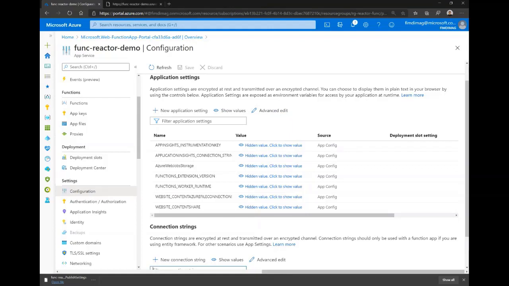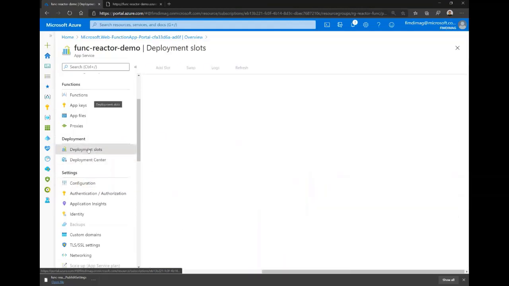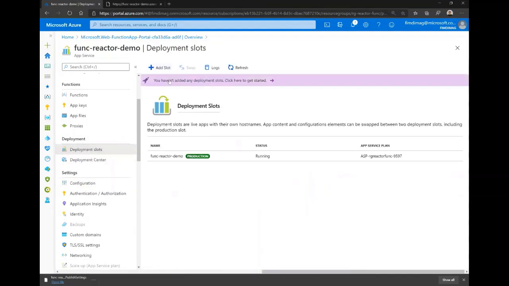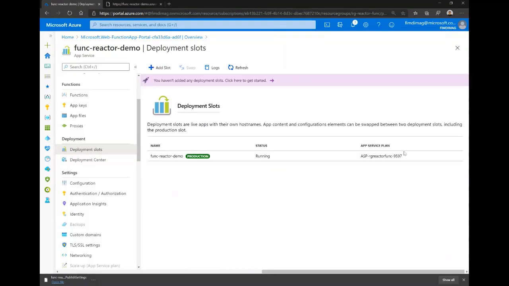I mean, can we adopt the blue-green deployment? I mean, deployment in a stage slot. Yes, it's the same approach as the web apps also. Here we have the deployment slots, and we can create the slots directly here. So we can have many slots, and then we can test it, and we can have the same thing also.